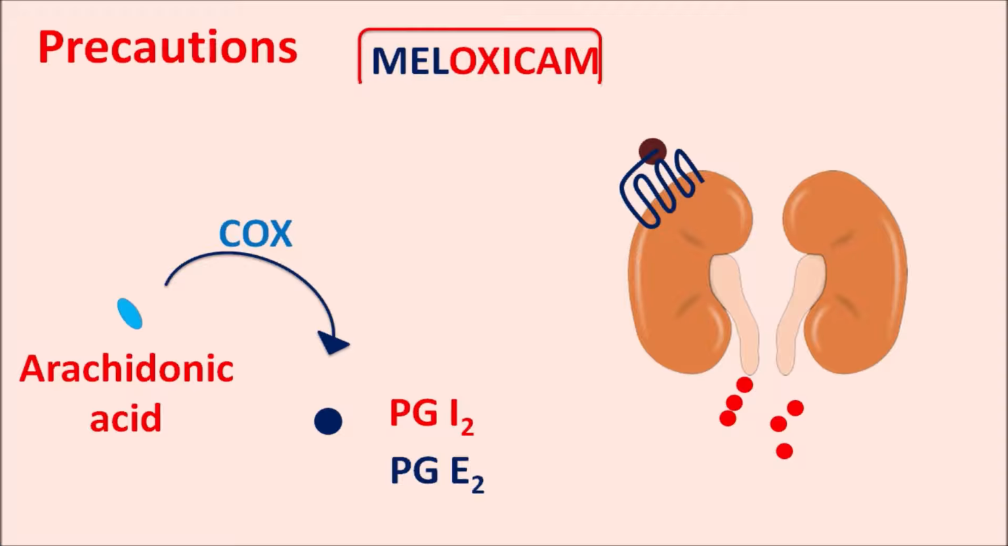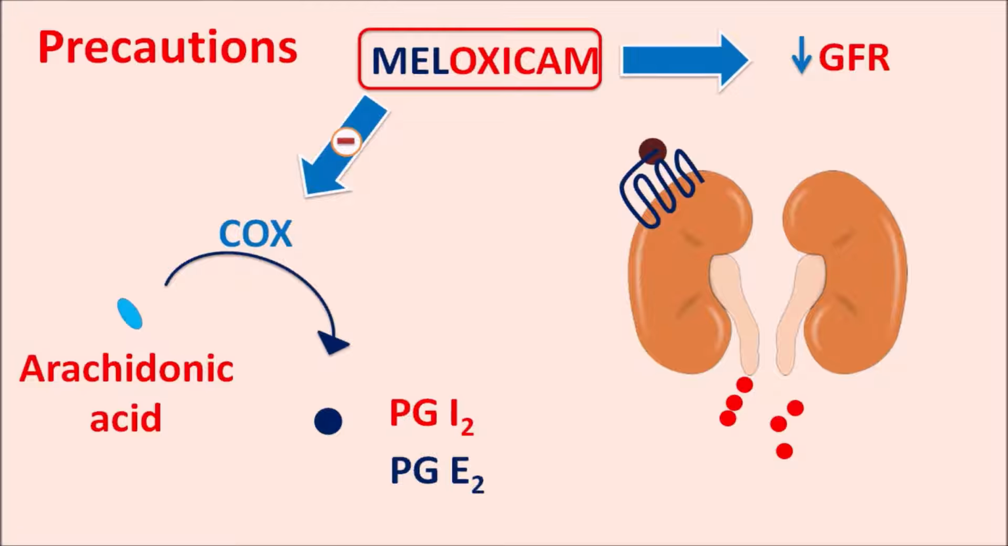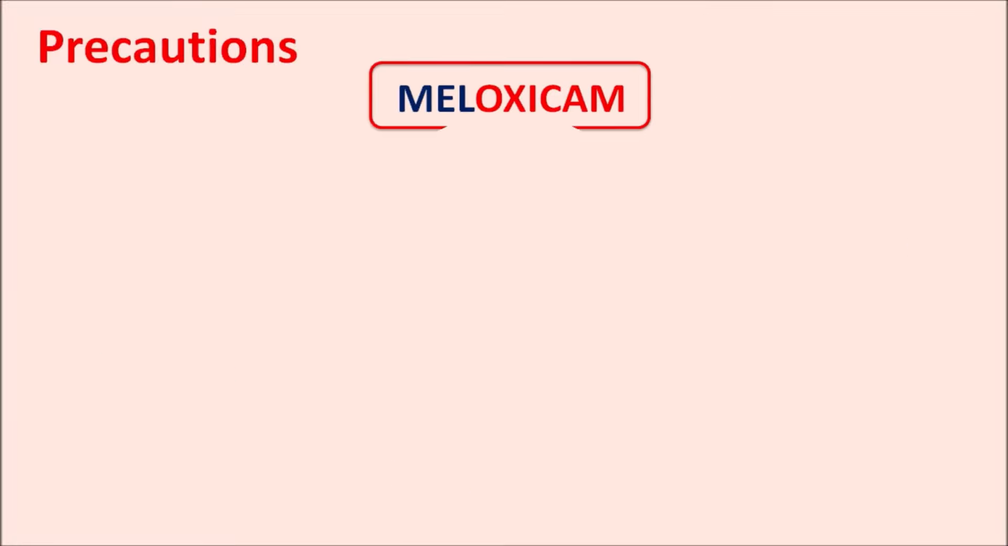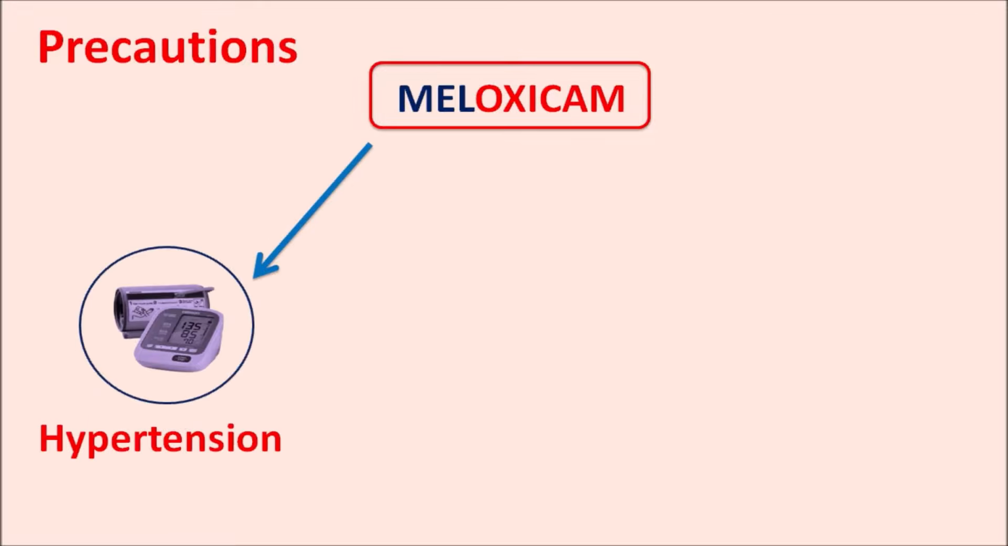But when meloxicam is used, it can inhibit this COX-1 enzyme activity so that it can reduce the glomerular filtration rate. So when this filtration rate is reduced, it can reduce the renal functionality. Finally, it can lead to renal failure, which may result in liver dysfunction and fluid retention. So care should be taken when meloxicam is used at a high dose in patients with any renal dysfunction.